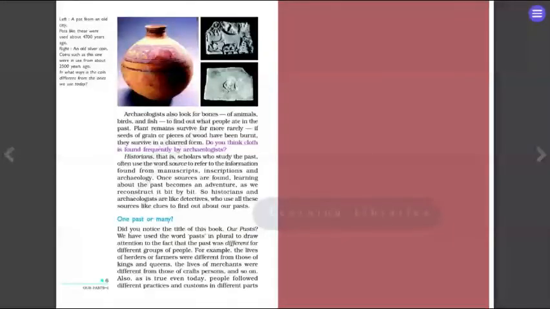Okay, see some more sources here. A pot from an old city. So on the left side, you can see a brown colored pot. Pots like this were used about 4,700 years ago. These pots are made of terracotta clay. An old silver coin could be seen on the right side. Coins such as this one were in use from about 2,500 years ago.